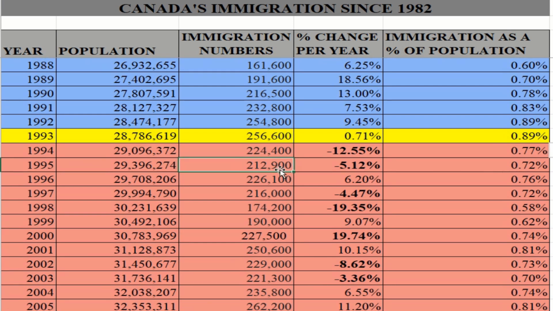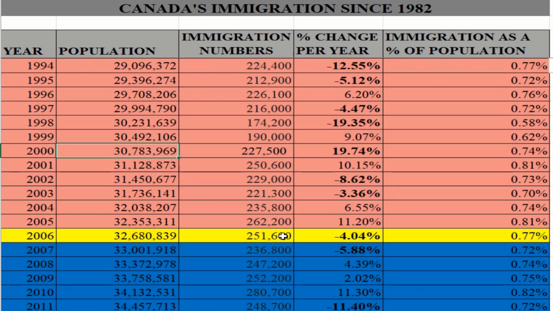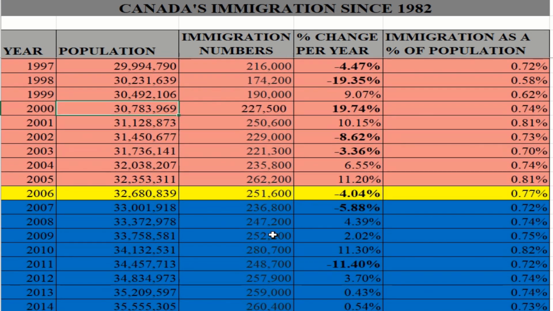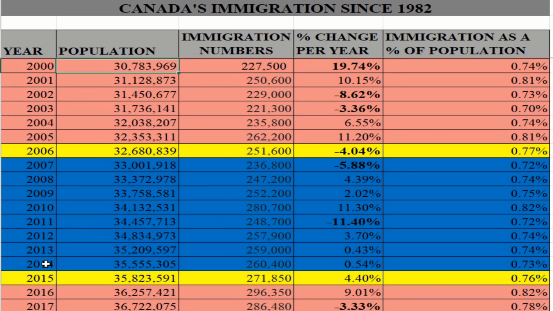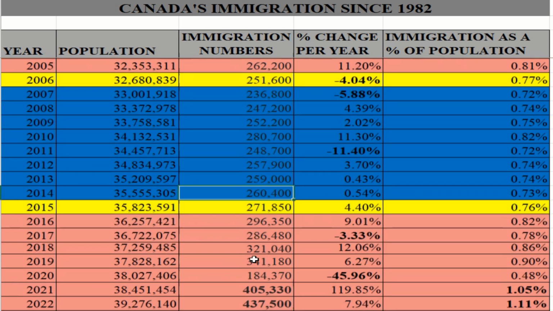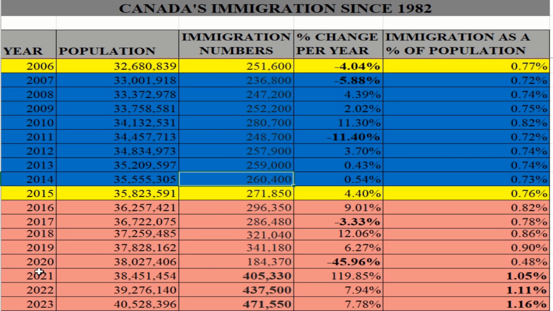Any year we pick, we will have six figures. 1995, 212,000. 2000, 227,000 people. So there are a lot of 200 plus thousand people that Canada welcomed each year, right? 2014, 260,400.